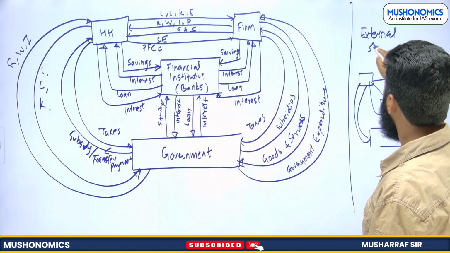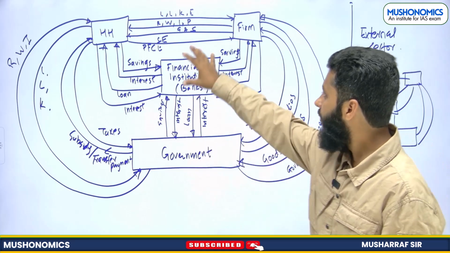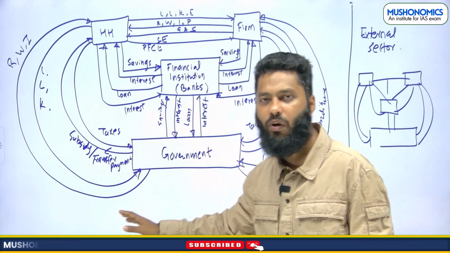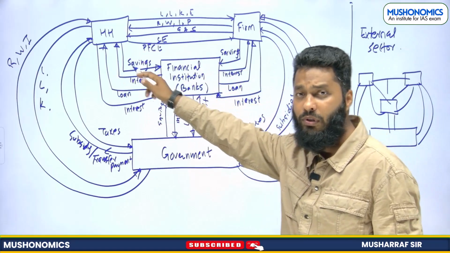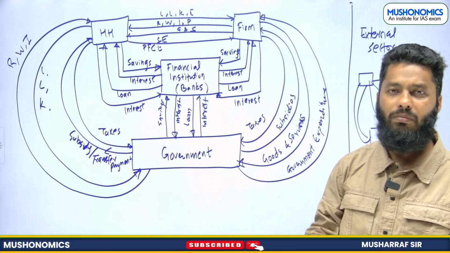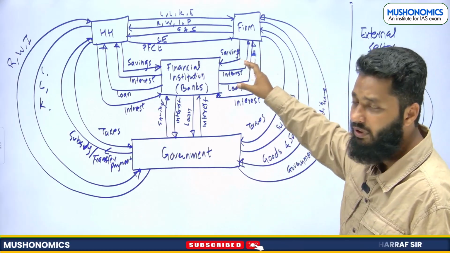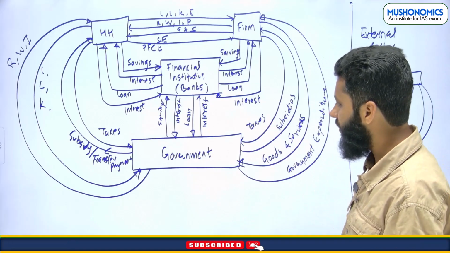External sector. This is the difference between closed economy and open economy. When we talk about only this closed economy, and when we include the external sector, and we are having our households interacting with households of another country, another economy, another nation, it becomes interaction with the external sector, and it is part of an open economy, right? So these are the 4 sectors of the economy.